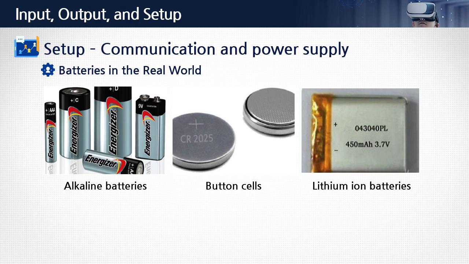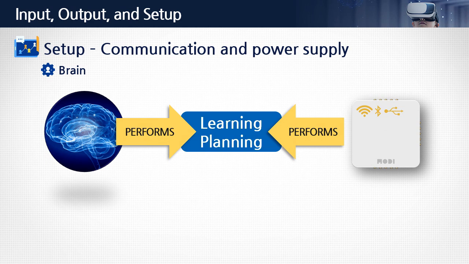Batteries come in different shapes and sizes, from the cylindrical alkaline batteries to button cells and lithium-ion batteries. But without the brain, nothing would work. We use our brain to learn and plan what we need to do. Our brain processes inputs from our senses and then plans and executes outputs.